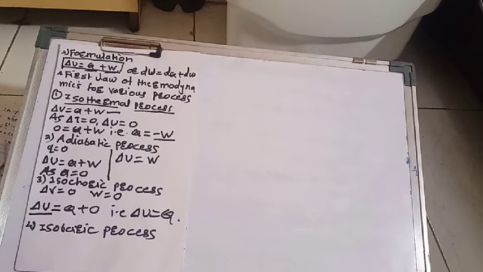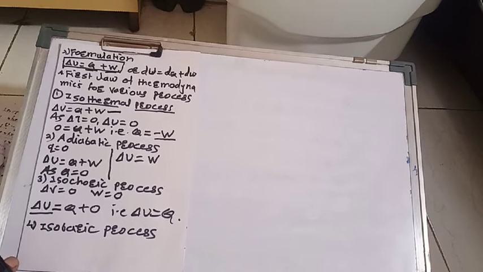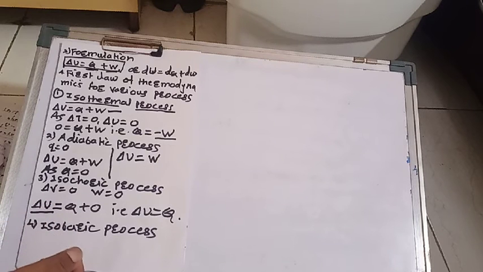So it shows that change in internal energy of the system is due to the heat transfer at constant volume. As internal energy is a state function, QV is a state function. QV means heat at constant volume.